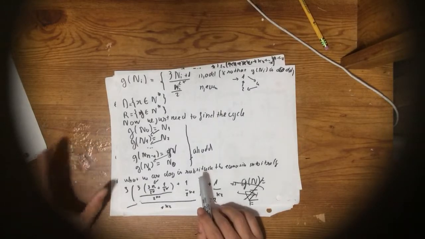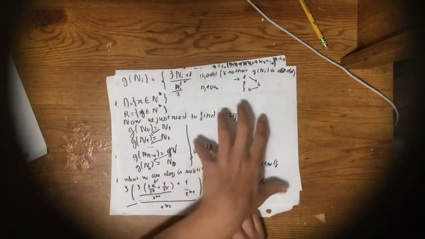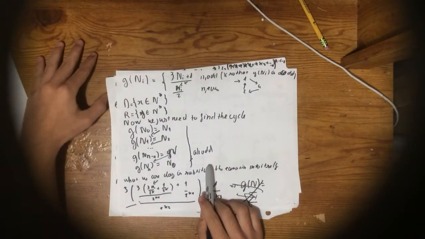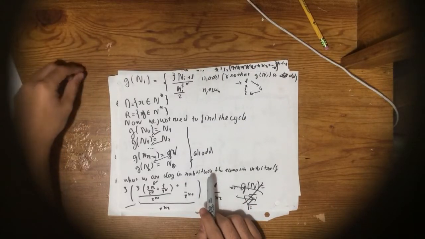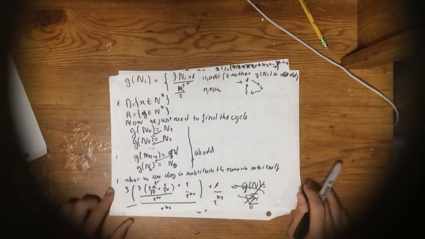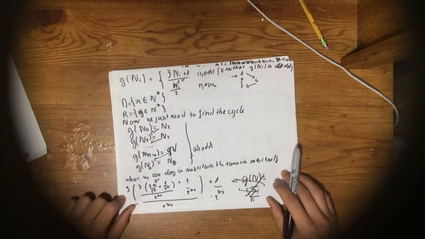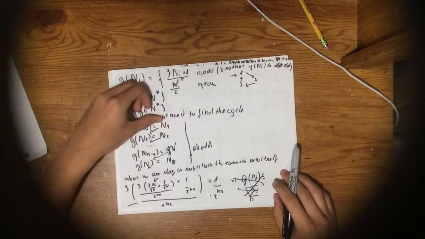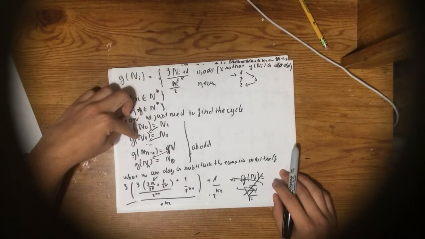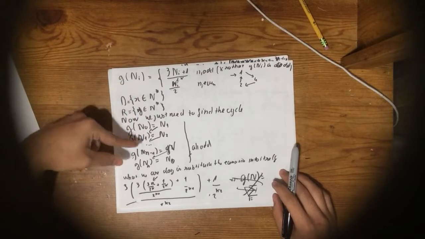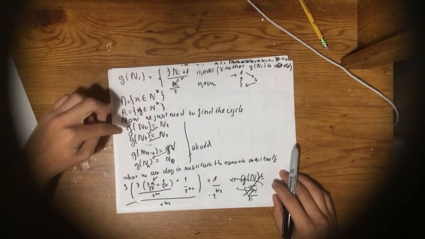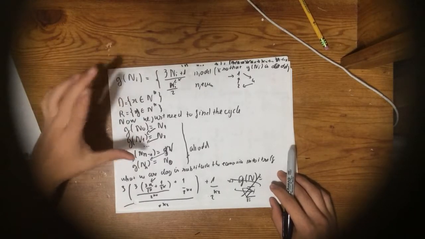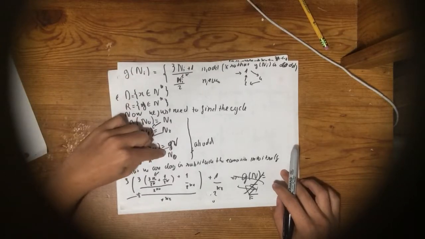One more thing, if the function is defined on the domain, and if there is a cycle, then all of the elements in the domain must obey the cycle, must be in the cycle. Okay, so now I substitute n1 into here, or g of n0 into here, all the way n times, so we get g applied n times to n0 equal to n0.